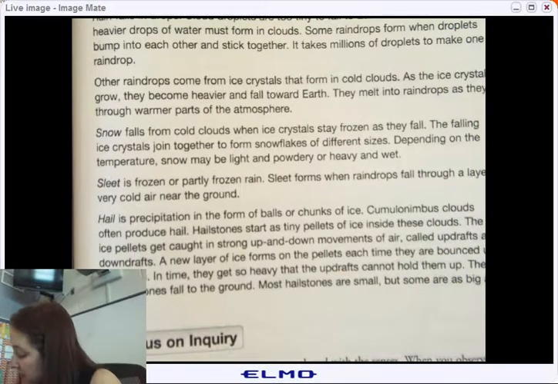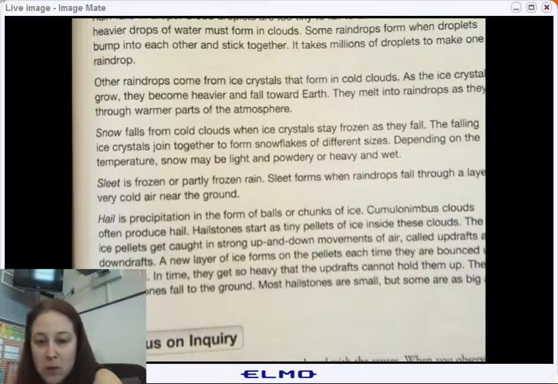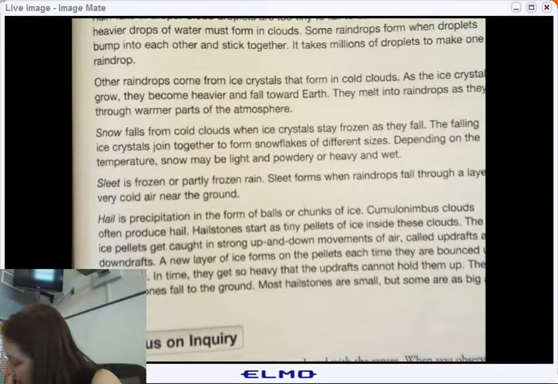Hail is precipitation in the form of balls or chunks of ice. Cumulonimbus clouds often produce blank, which starts as tiny pellets of ice in the clouds. Cumulonimbus also produce hail, which starts as tiny pellets of ice in these clouds.